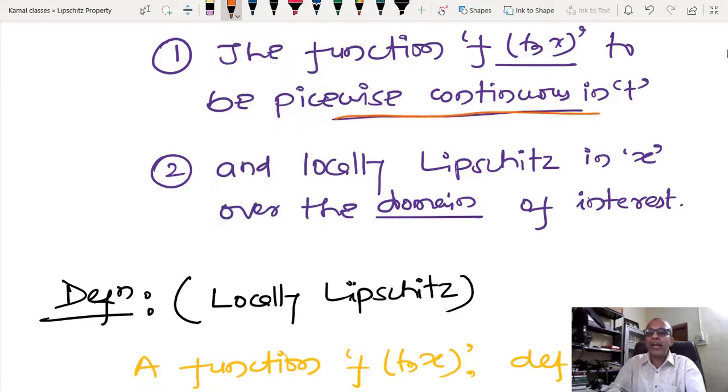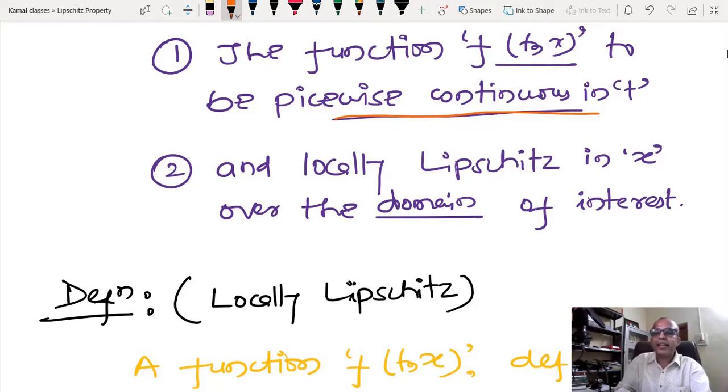I have told you that whenever I have a time varying input, a step change is also allowed. That kind of thing we want to introduce inside the system, so we are assuming that f(t,x) is piecewise continuous in t. So we have relaxed our assumption.